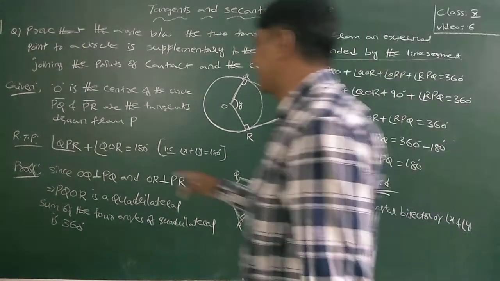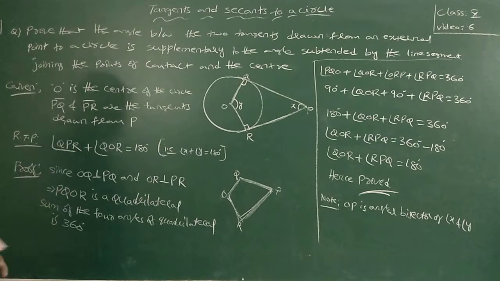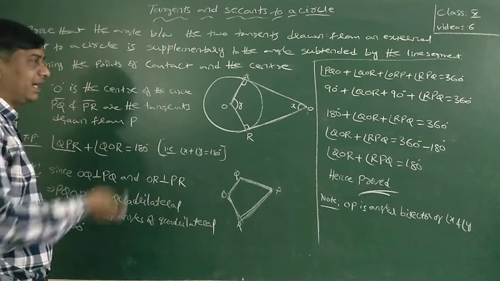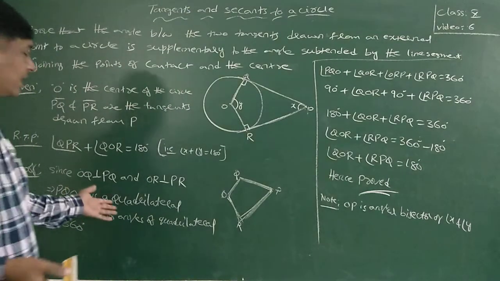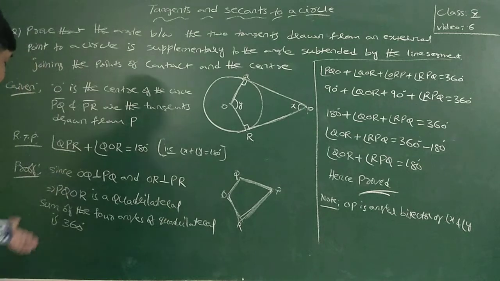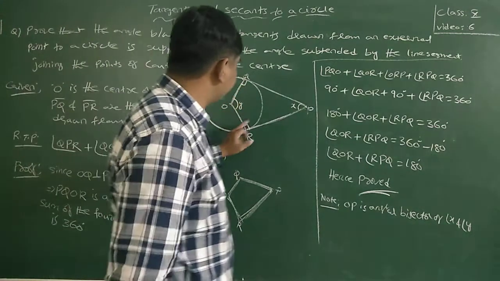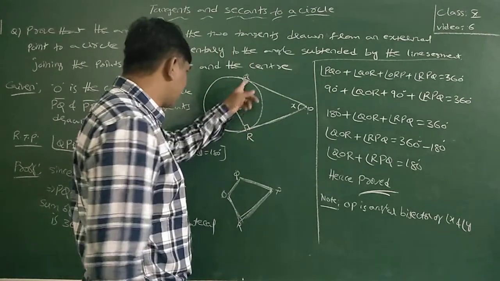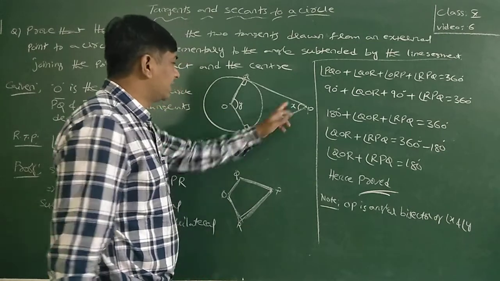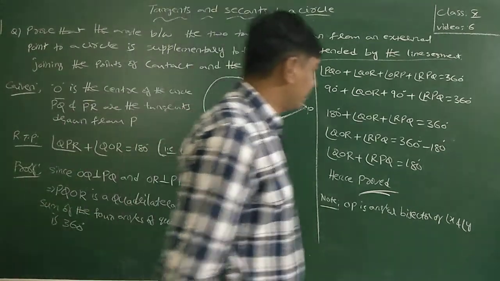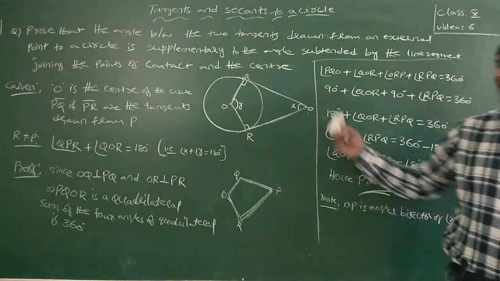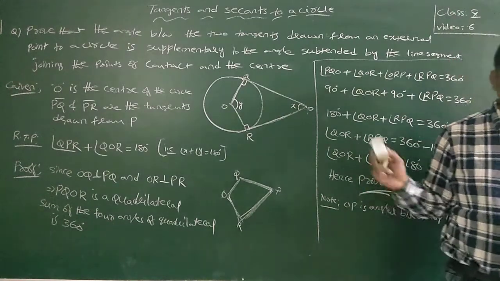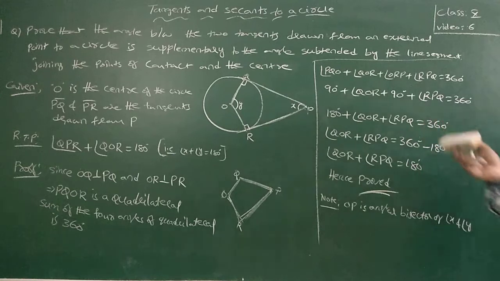OQ is perpendicular to PQ, OR is perpendicular to PR. PQOR becomes a quadrilateral because it is made with line segments. So the sum of the four angles of a quadrilateral is 360 degrees. Since these two are perpendicular angles, 90 plus 90 is 180; subtracting, X plus Y is equal to 180 degrees. Since the sum of these two angles is 180 degrees, they are supplementary to each other. We will learn a few more applications next class.